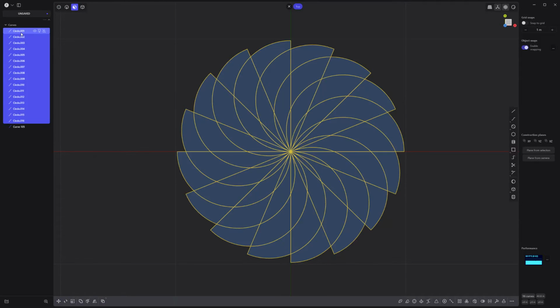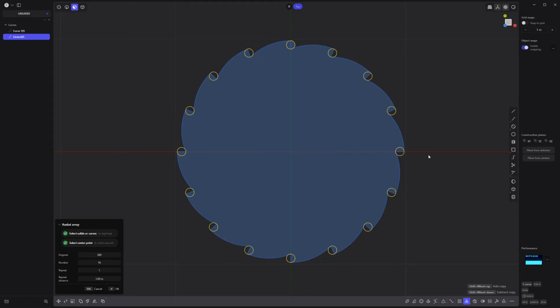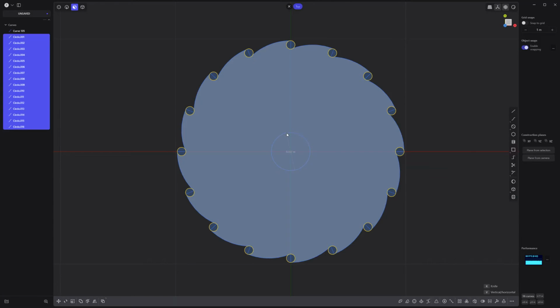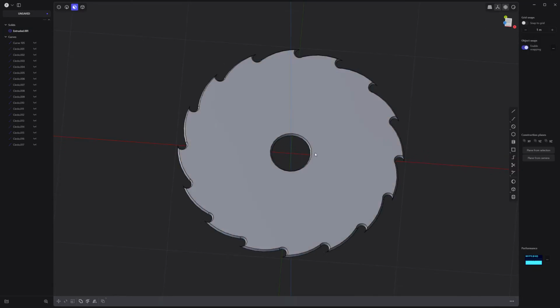Delete the other curves. Then draw a new circle the diameter of this segment. Radial array it with a count of 16. Then draw a new circle curve in the center. Extrude and taper the face to create a solid, and you're all set.